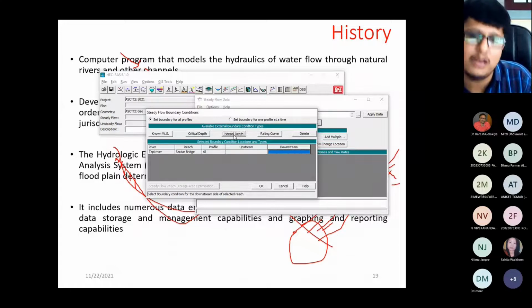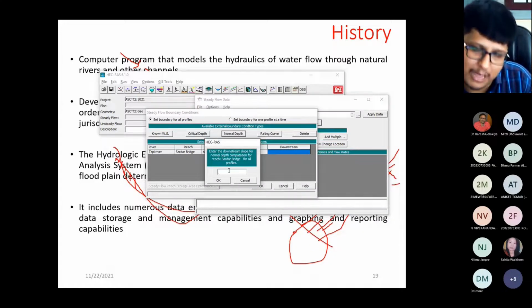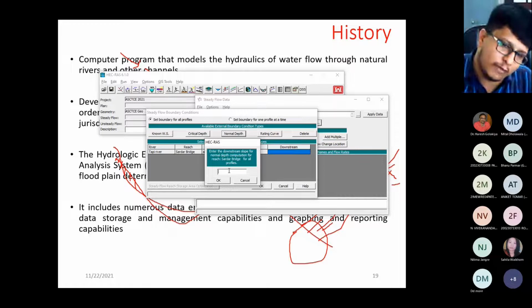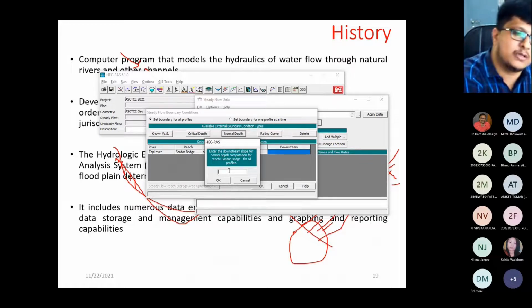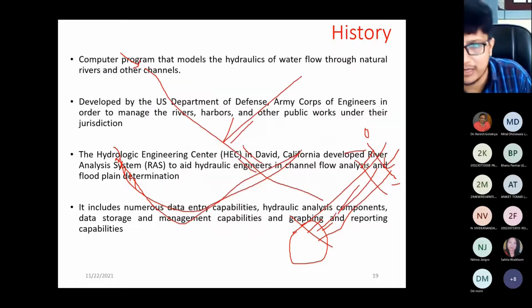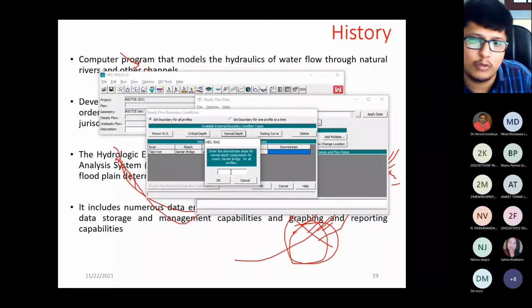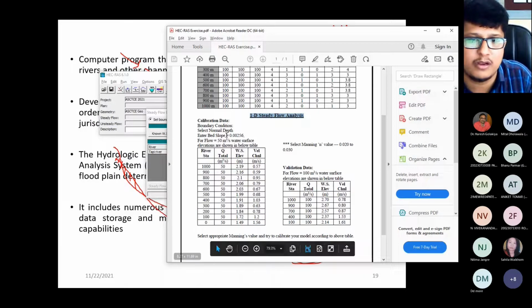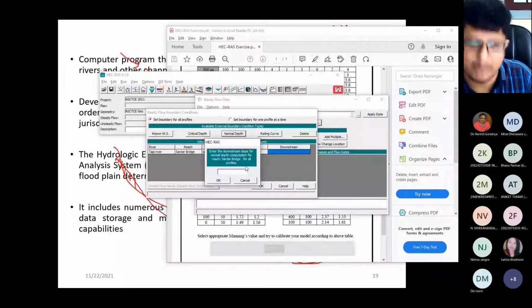So on the downstream side, you need to enter the normal depth, because whatever amount of water is flowing from the dam, it will reach a certain position. It will wash out with the outflow, means at the end, right? So I show you that water is flowing in this direction, and it will go out in this particular direction, and this is the outflow, right? So you need to enter now. This also I have already written in my exercise, that is 0.00256. So I will enter 0.00256 and click on OK.